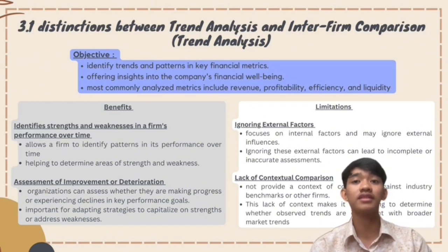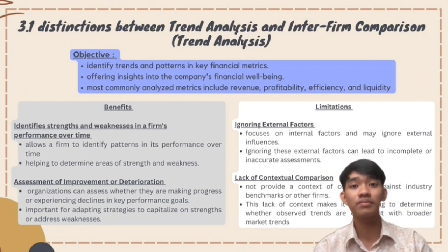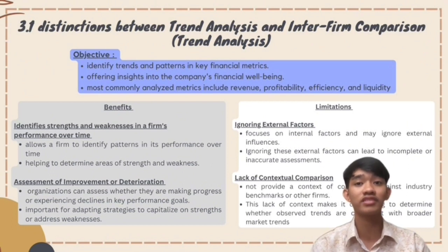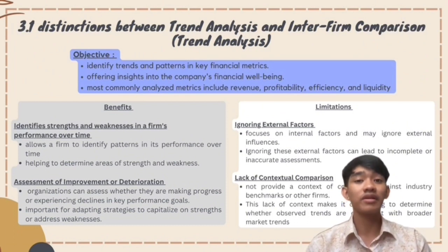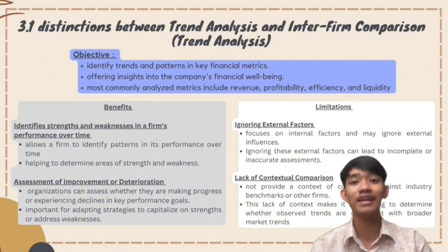The first benefit is identifying strengths and weaknesses. Trend analysis helps us identify areas of both strengths and weaknesses within the company's performance. These insights become a base for informed decision making, allowing strategic planning and resource allocation to be precisely targeted. The second benefit is the assessment of progress or decline. Trend analysis enables a dynamic assessment of whether the company is progressing or facing declines in key performance areas. This information becomes instrumental in adapting strategy to either capitalize on strengths or address weaknesses.